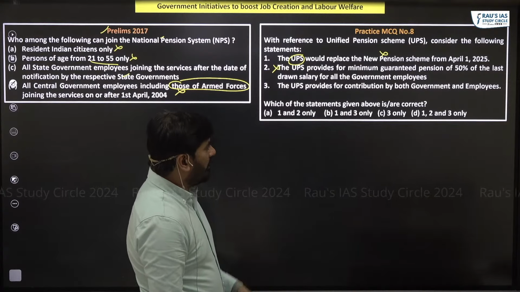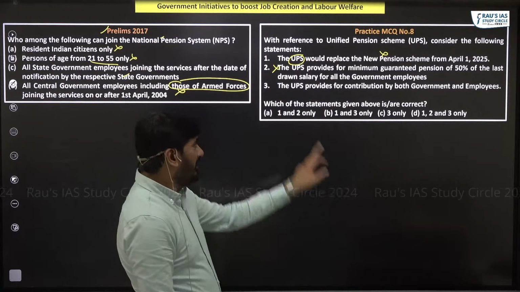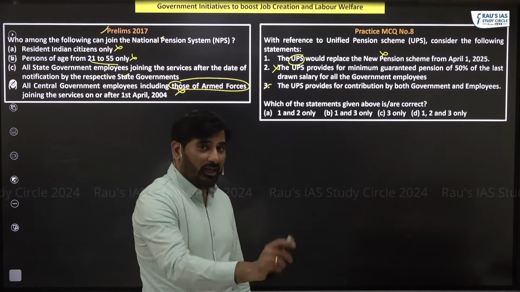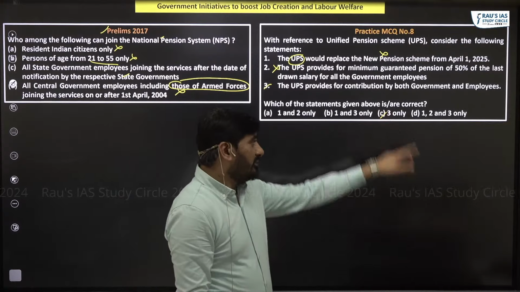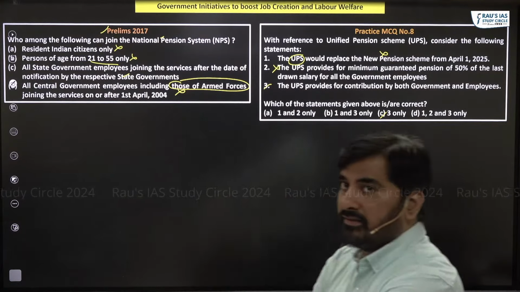Unified pension scheme provides for contribution by both government and employees. Yes, it does. Government's contribution, like I said, has now increased from 14 to 18.5. So the right answer is 3 only. I hope it is clear. Let's move to the next one.